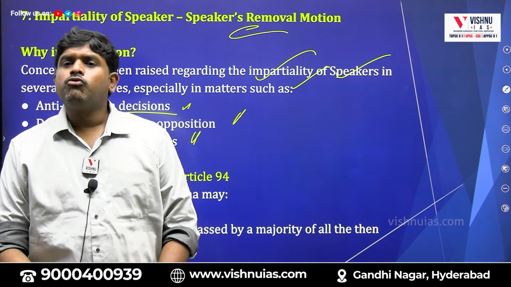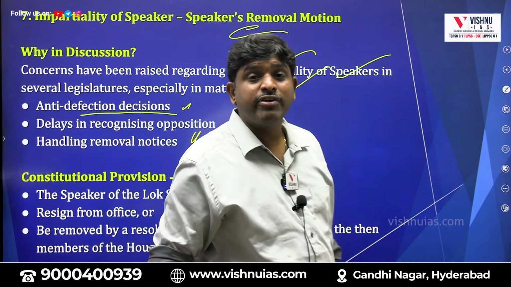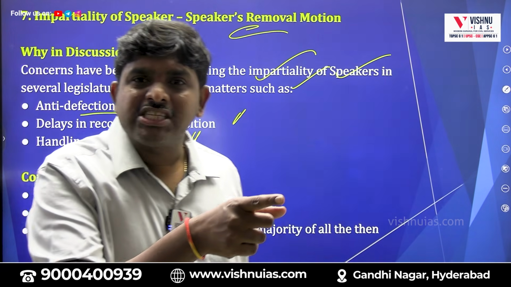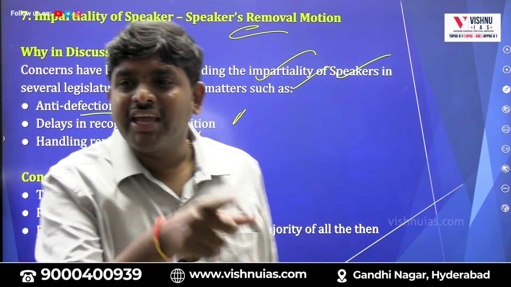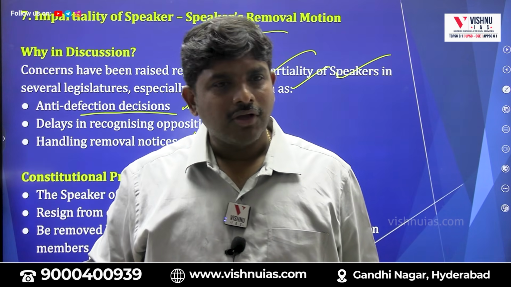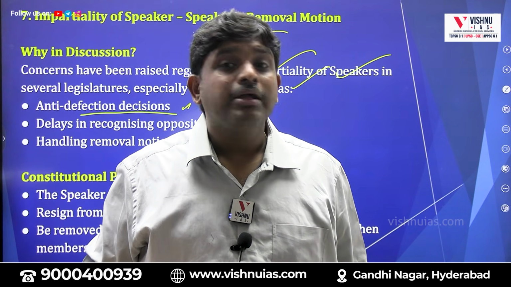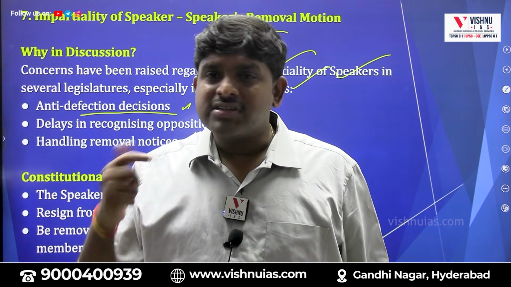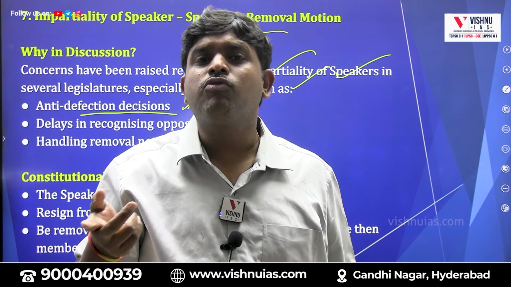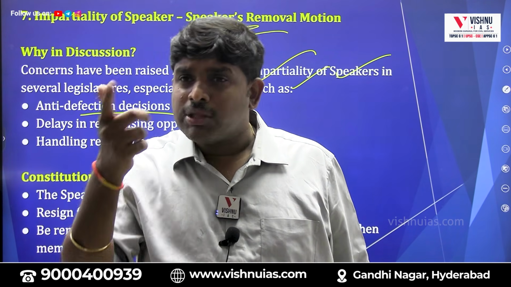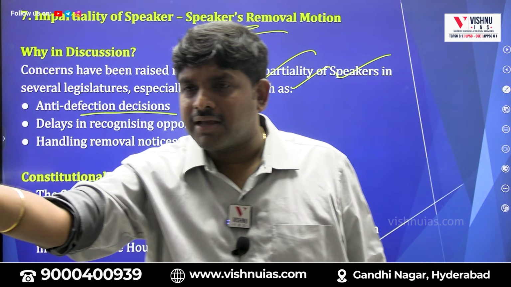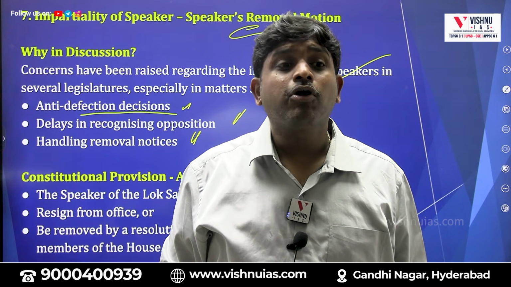Then violation of anti-defection. He defected. People voted for him because he is a BRS man. But after winning, he jumped into Congress. So he cheated whom? People. If the same person had been in Congress, they might not have voted for him. People voted for him because he was in BRS. After winning, he became the power and jumped to the party. Democracy is getting cheated.